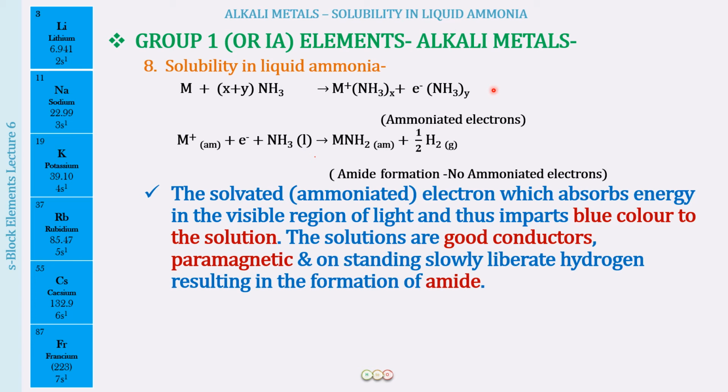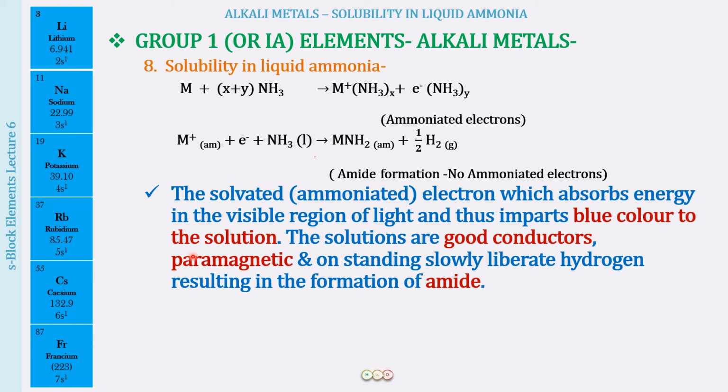This has ammoniated free electrons capable of absorbing energy, releasing energy, and because they are doing that in the visible portion of light, we will be seeing blue color. And again, because free electrons are present, they are responsible for good conducting properties. They are responsible for the paramagnetic behavior of the solution. So this is what you can remember.